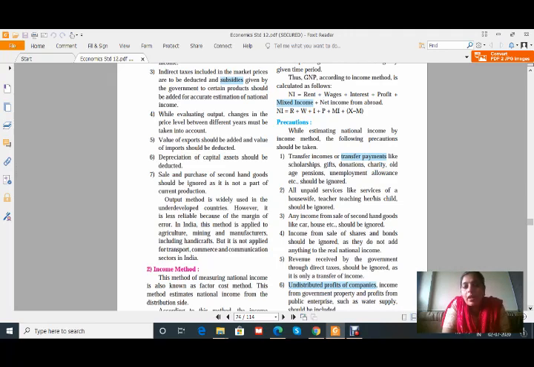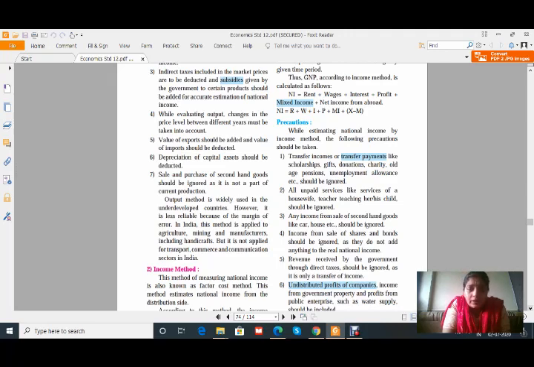Subsidies also given are to be deducted. Subsidies, just like on the gas cylinder, are given by the government. Therefore, we purchase the cylinder at a little lower price, because otherwise, if there is no subsidy, it will be more than 1000 for the cylinder.